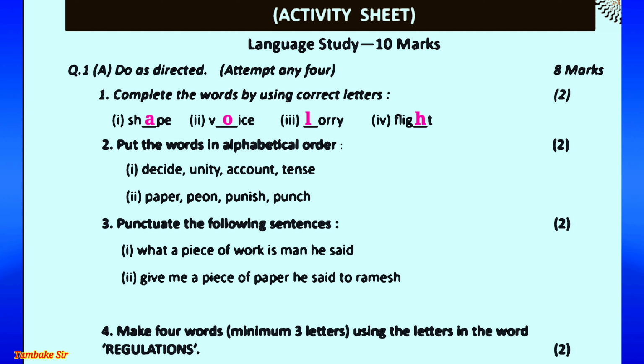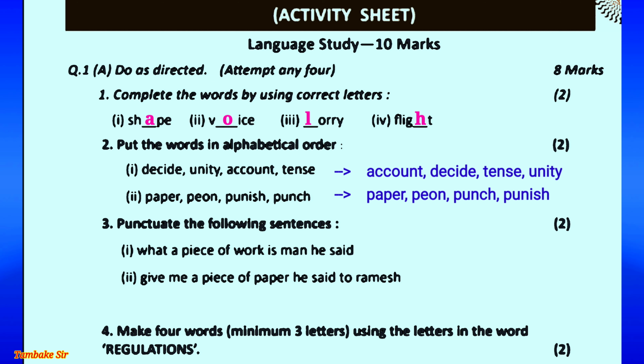Its answer is FIGHT, fight. Next, point number 2. Put the words in alphabetical order. 1. Decide, unity, account and tense. Its answer is given in front of that. Account, decide, tense and unity. Second, paper, pune, punish and punch. The answer is paper, pune, punch and punish.